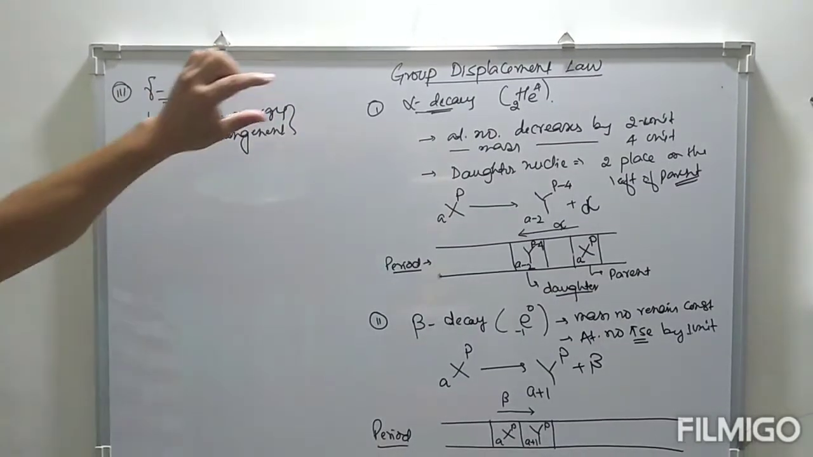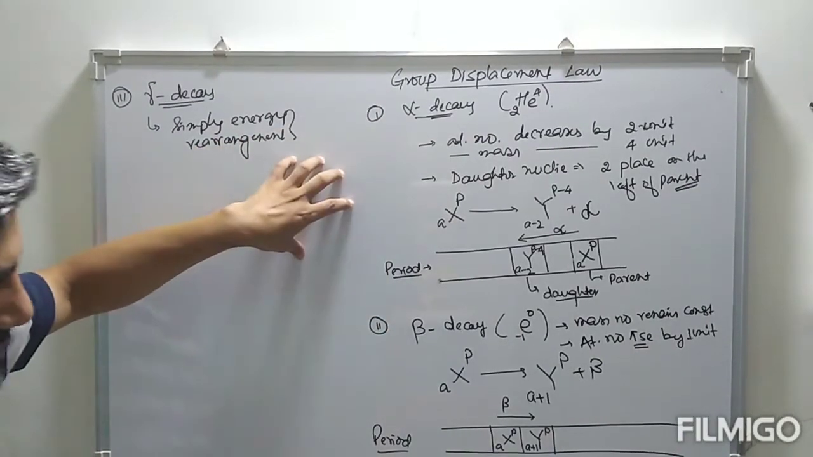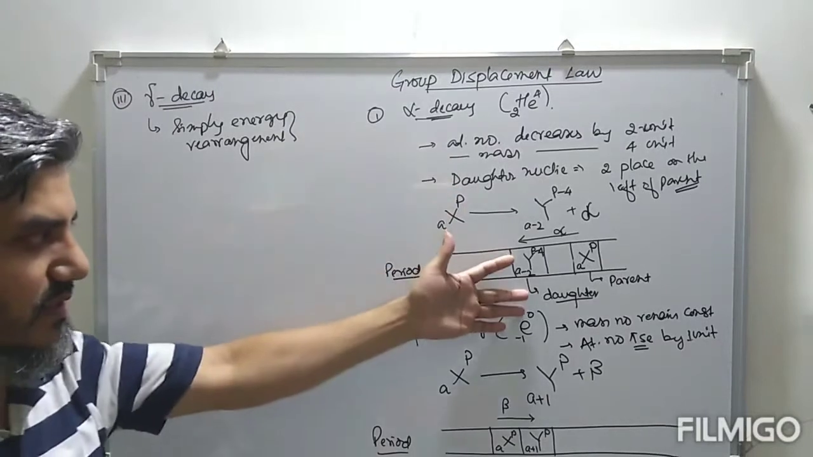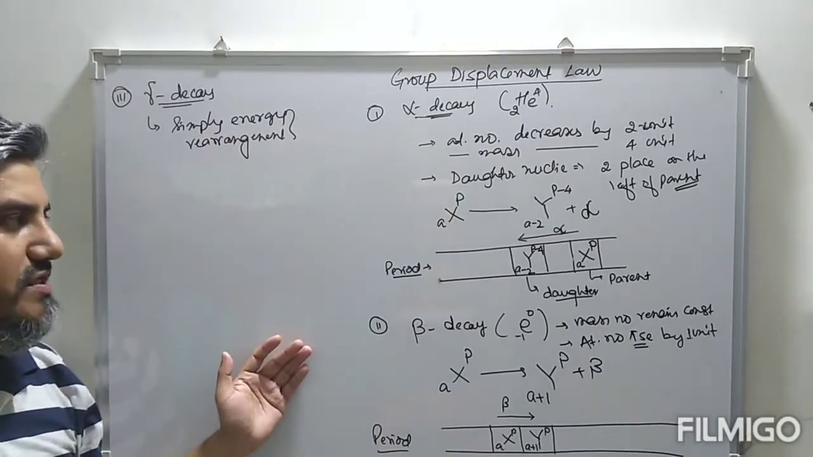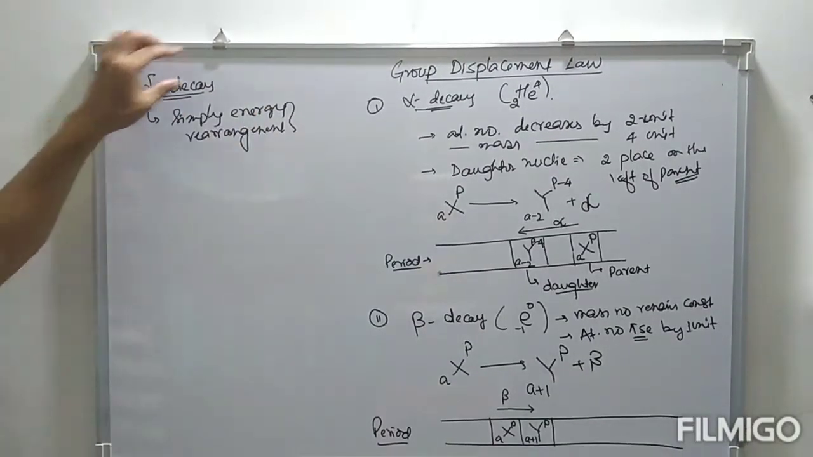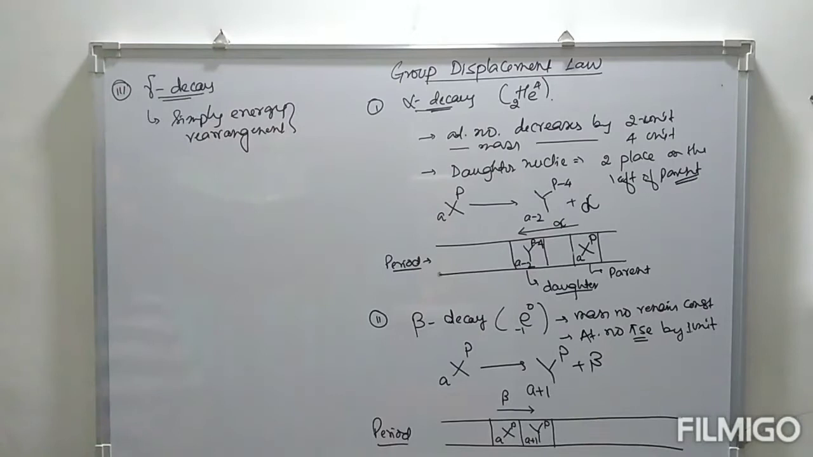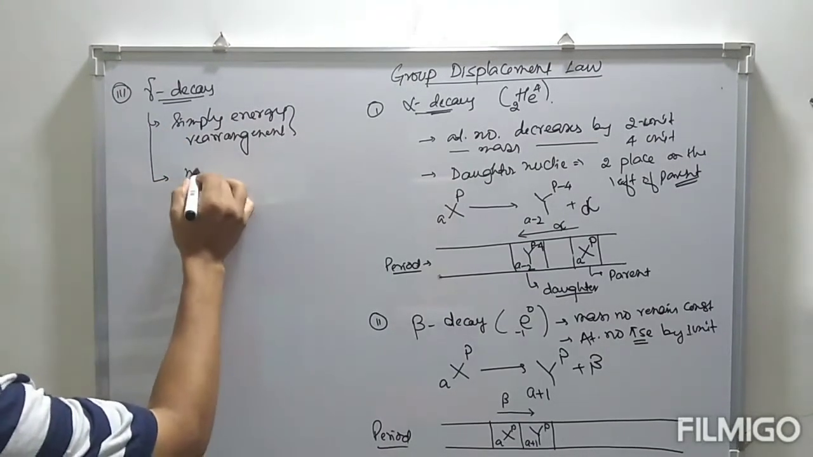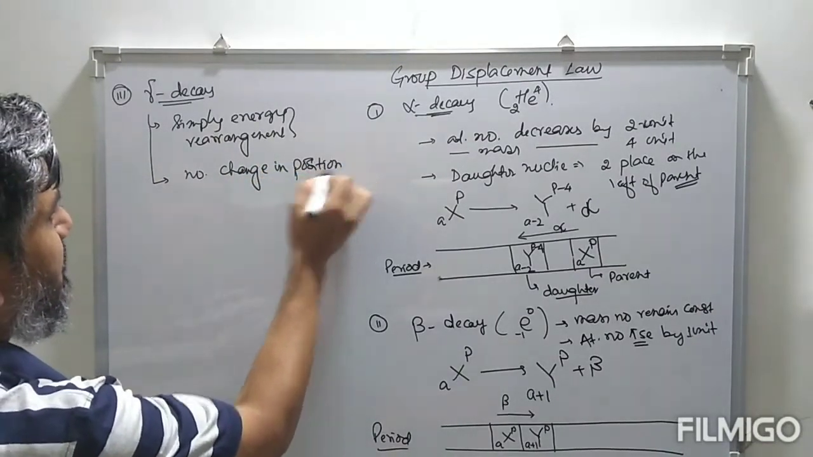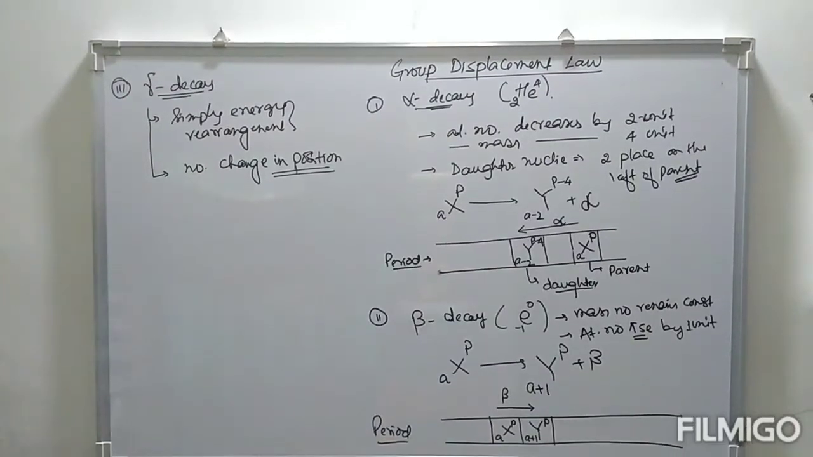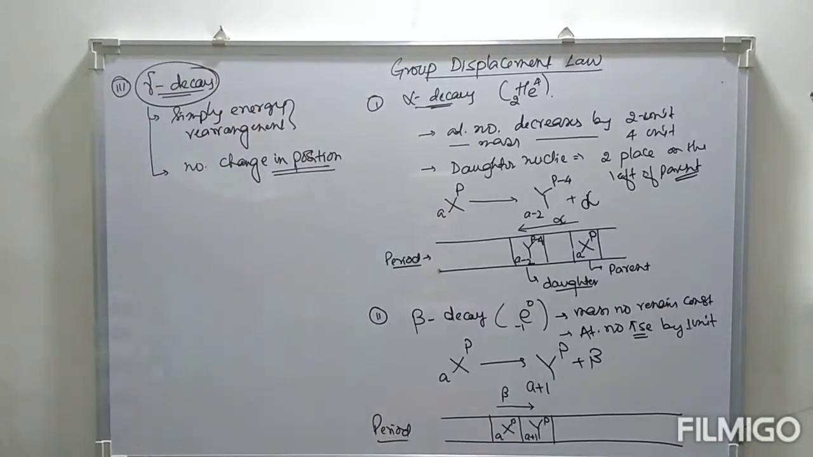So I told you, after alpha decay and beta decay, the daughter nuclei formed is in an excited state. Those daughter nuclei being in an excited state will try to come down to the normal ground state. During this process, energy is released and that energy goes in the gamma particle. So this is simply energy rearrangement. There is no change in position in the periodic table. So in gamma decay, there is no change in position.